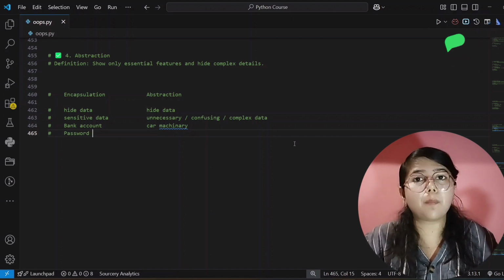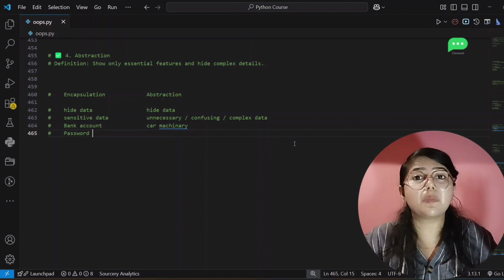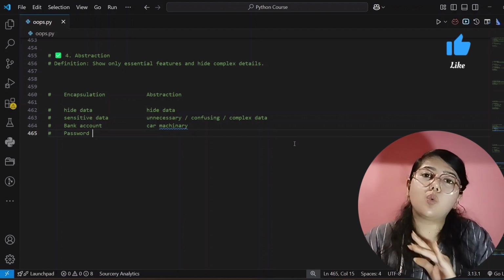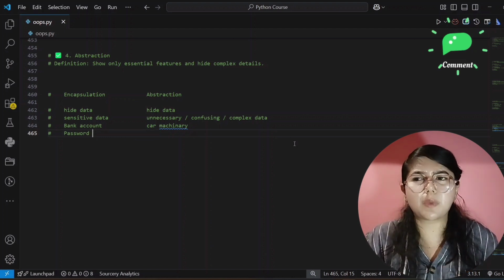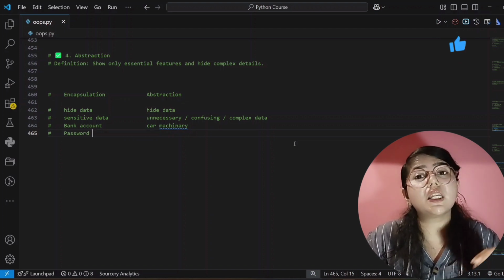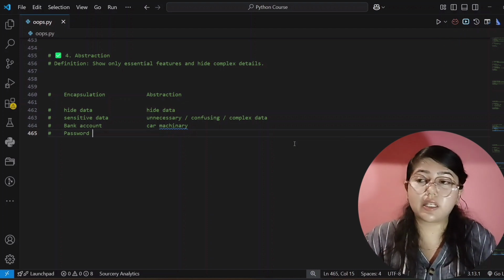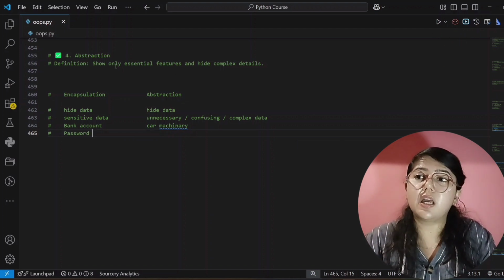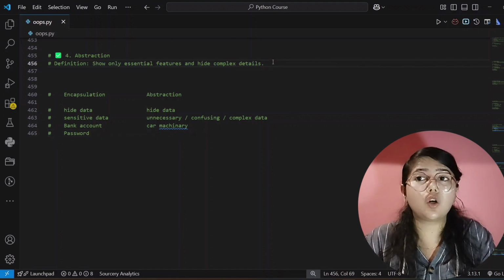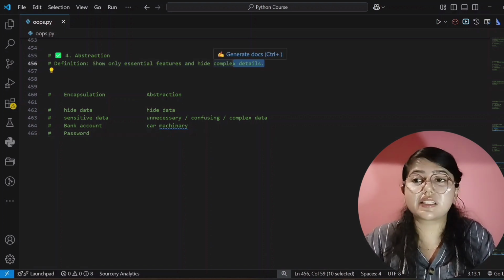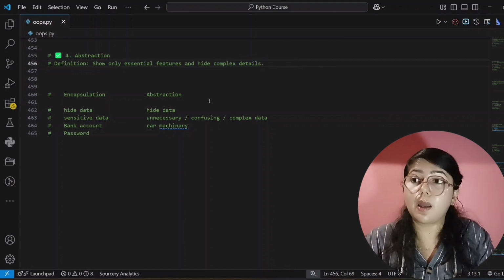So that's why the company hides the remaining part of the car and only shows that part which is useful to the user, and the complex part or the confusing part or the unnecessary part it hides, right? So similarly in abstraction, it will only show the essential features to the user and it will hide the complex details which are not necessary, right?